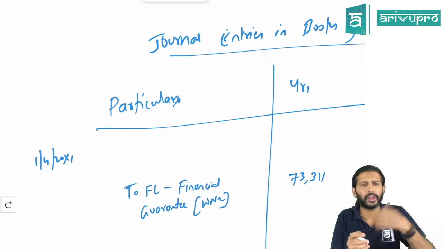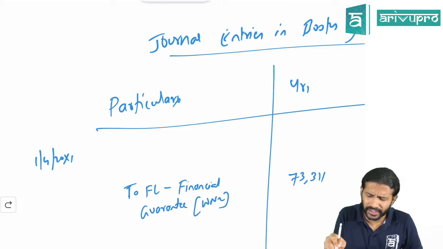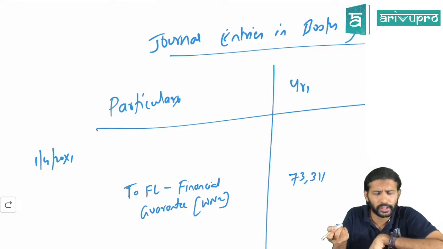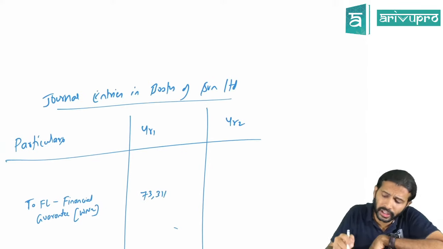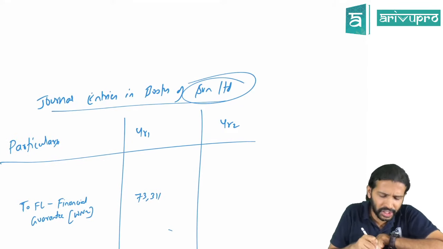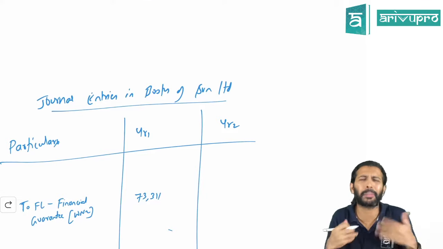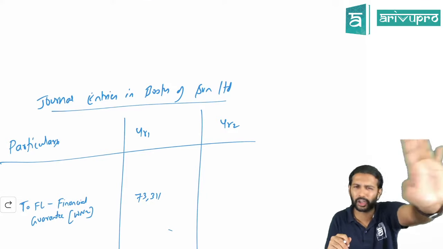Holding company, if they had received this 73,000 in the form of cash, they would have debited cash account. Yes. But did Sun Limited, that is the holding company, charge anything from the subsidiary? They told you, you are our subsidiary only, you are part of us. So we don't want to charge you any money.